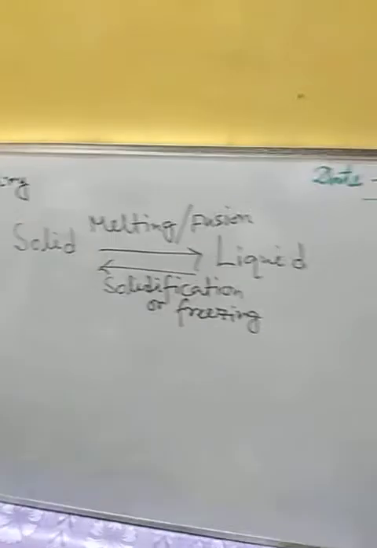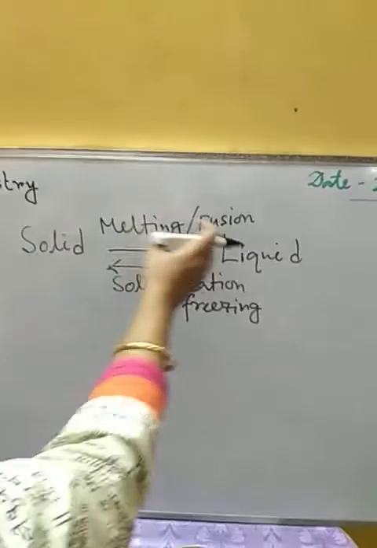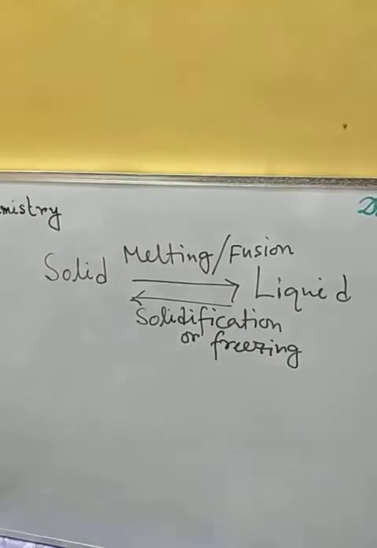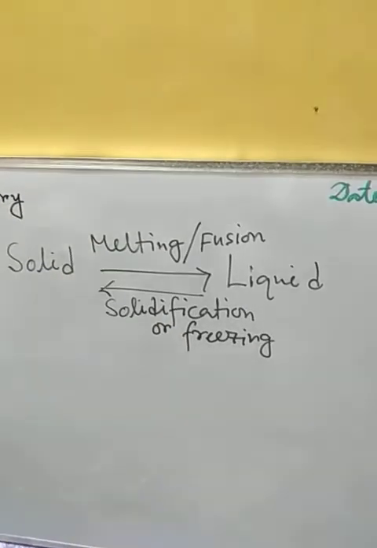So here you can see that melting or fusion and solidification or freezing, these two processes are just opposite processes.